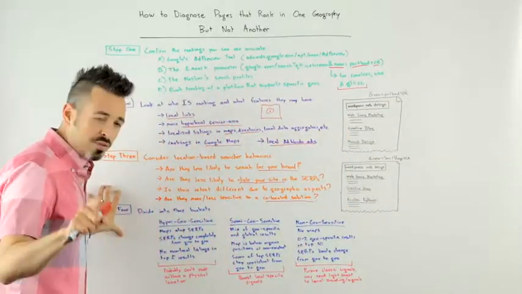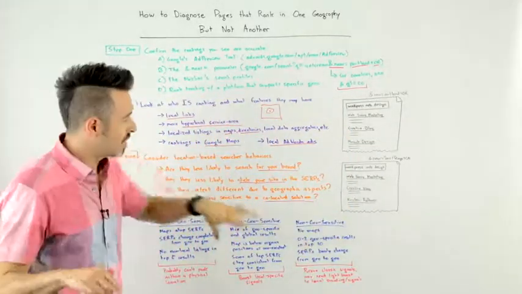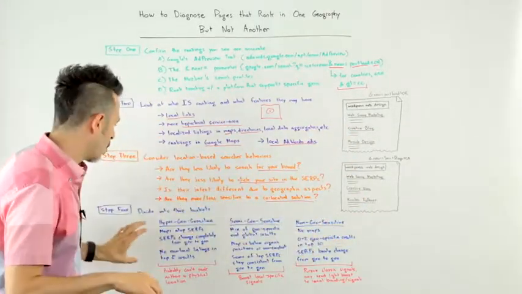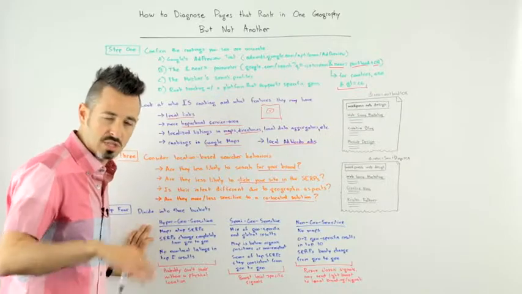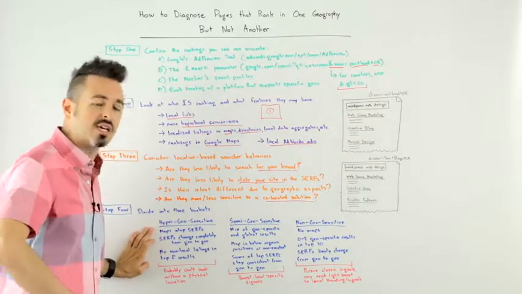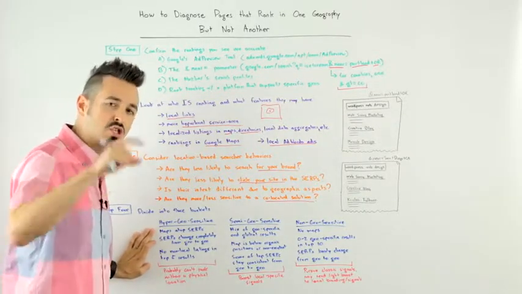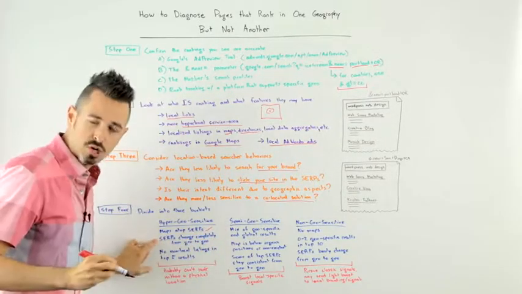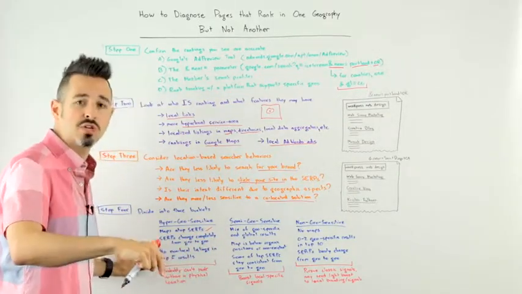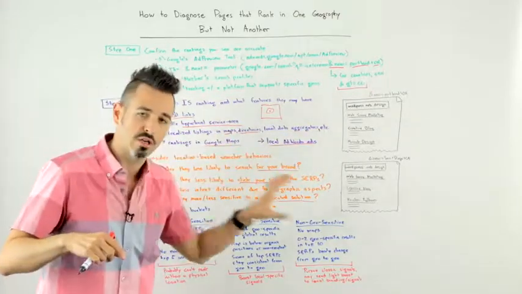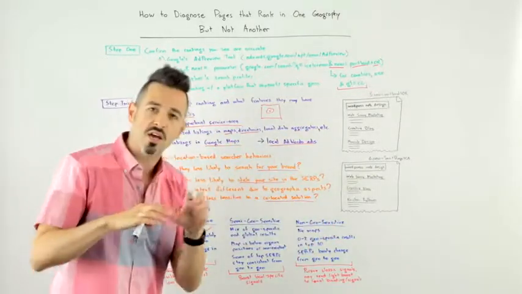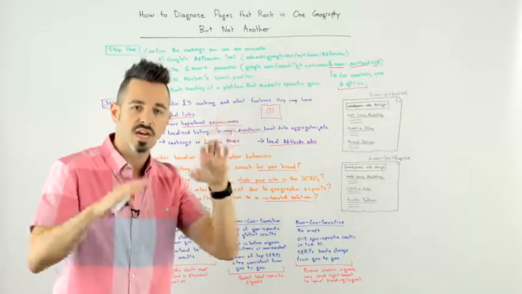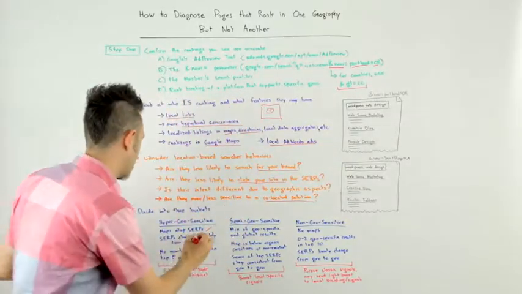Step 4, you're going to divide the search queries that you care about that have these challenges into 3 different types of buckets. One is hyper geosensitive. So this would be the classic geo-specific search where you see maps results right up at the top. The SERPs change completely from geo to geo. So if you perform the search in Portland and you perform it in San Diego, you see very, very different results. 7 to 9 of the top 10 at least are changing up.